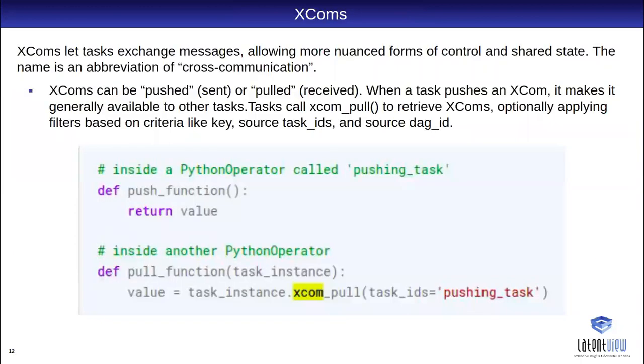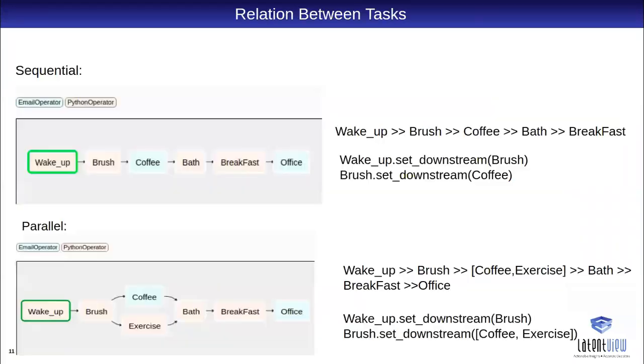And then we have something called XCOM. XCOM is like exchanging a message between tasks. So if we have a task wake up and a task office, we can get the message, the return value of the wake up task, and retrieve it in our office task and write it.